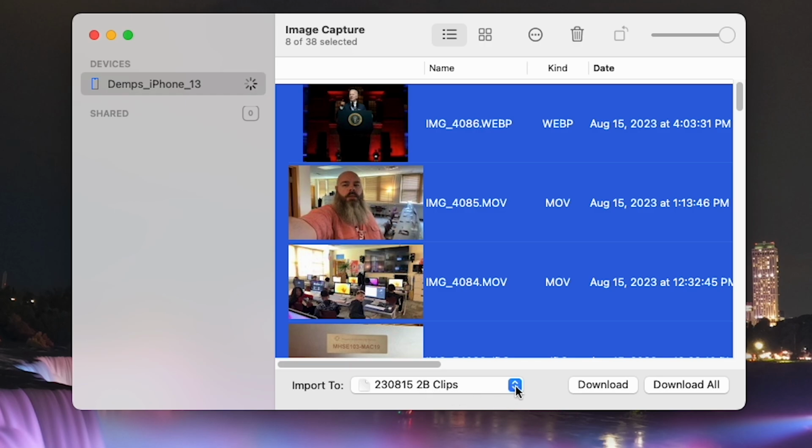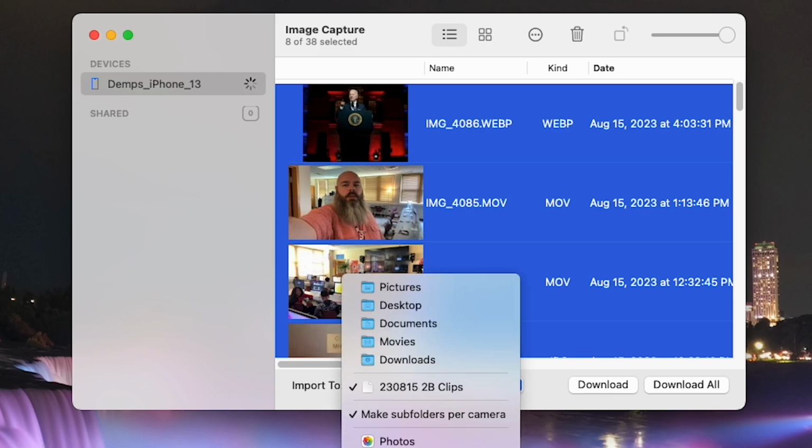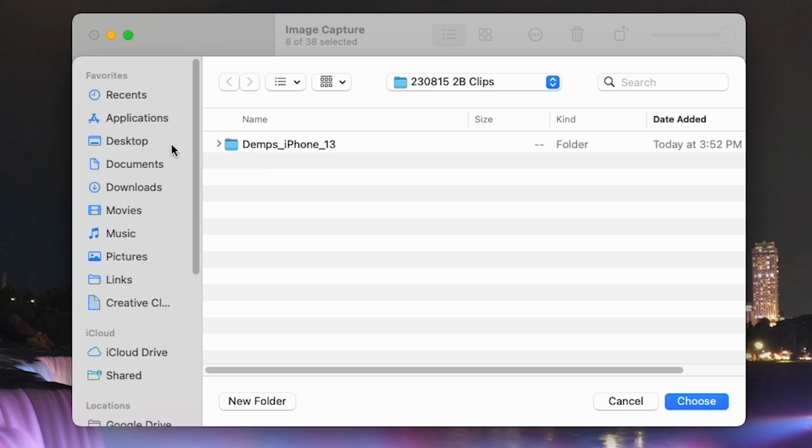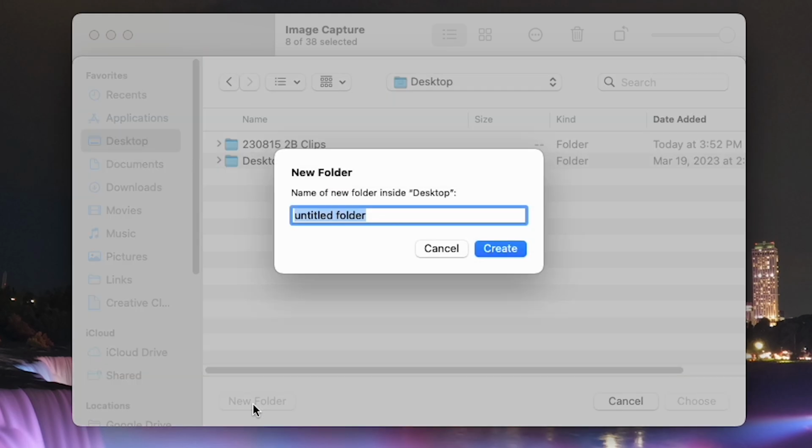So what I want to do is click this and click other, and I now want to create a new folder. I'm just going to do this to the desktop. I want to go straight to the computer as opposed to going into the Google Drive immediately. The reason is if something happens with the network, it can be a problem. So we're going to just create the folder.